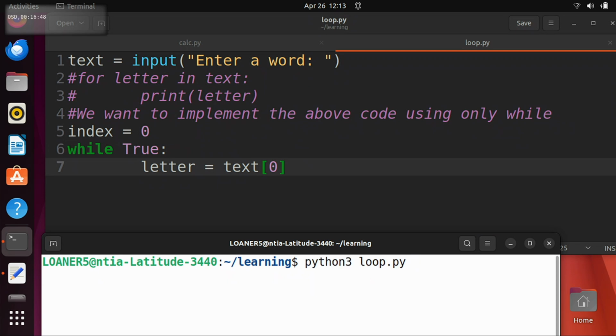So what do we think is going to happen when I run this? It's going to print the first letter in whatever word you put. How many times? Once? Over and over. Forever. Okay, so we think this is going to print the first letter forever. I think that's a pretty good guess. What do you think, Will? Okay, since we're testing Will here, we'll put Will in. So we think we should get capital W's forever, right?